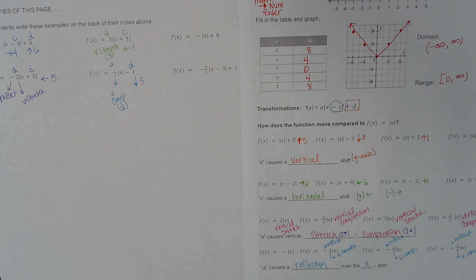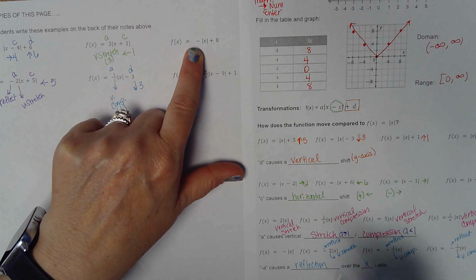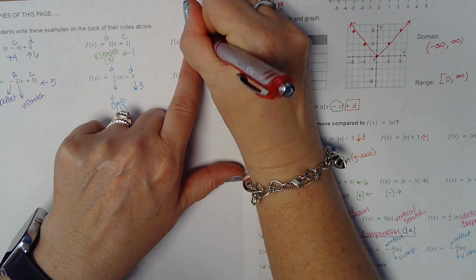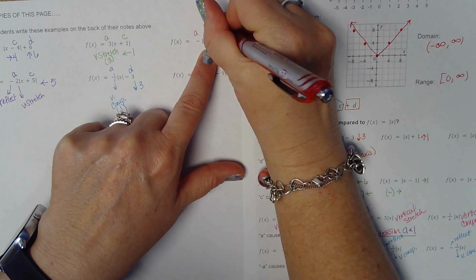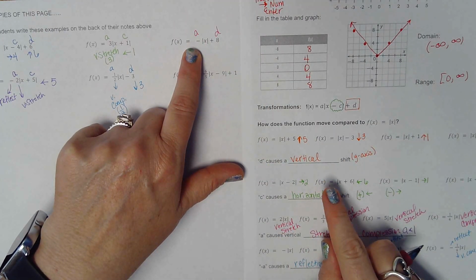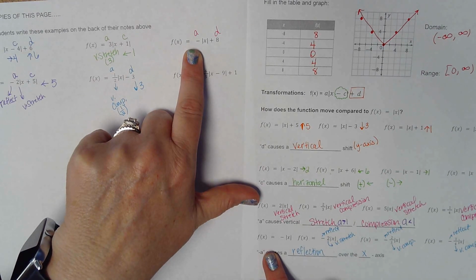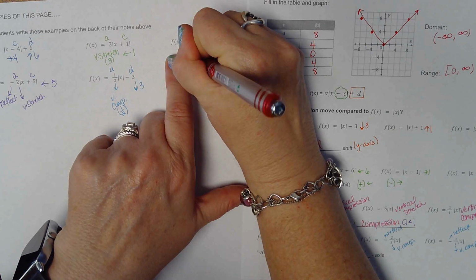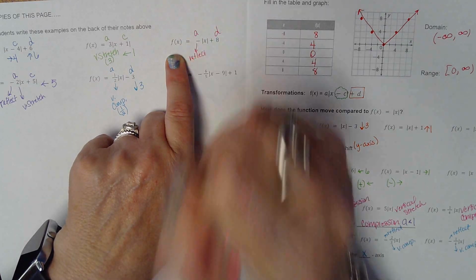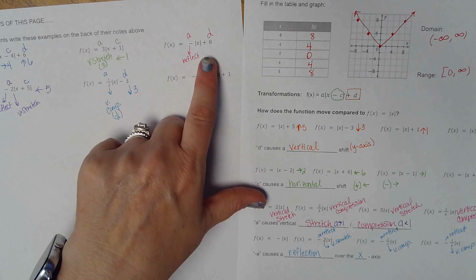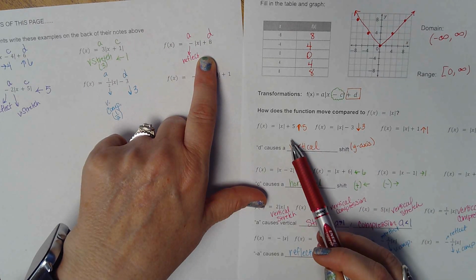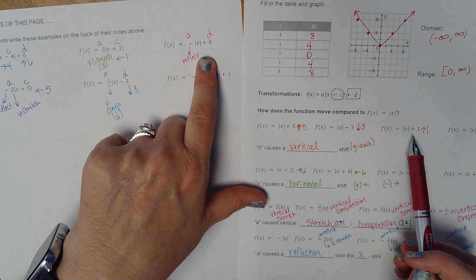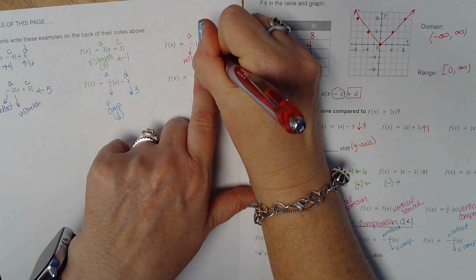All right, now look at this function right here. It's in front, that negative is, so it's going to be A. Plus 8 is at the very back, so that's D. So I'm going to look down here for negative A. Here it is. Causes a reflection. So I'm going to say reflect. Okay? Reflect. Plus 8. That's D. So I'm up here. And positive moved up. Positive moved up. So I'm going to go up 8.